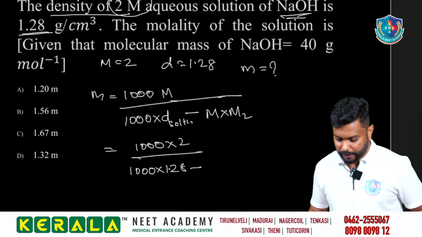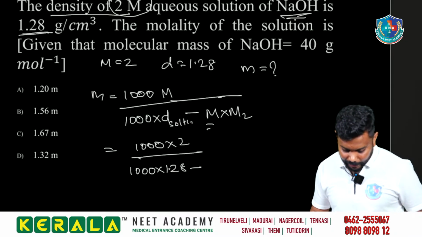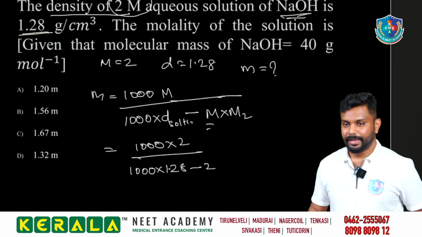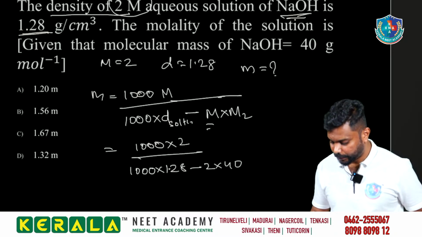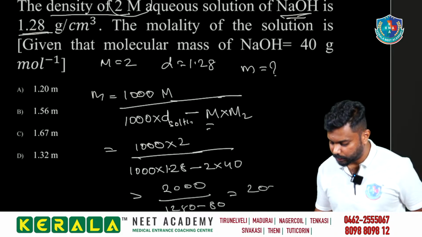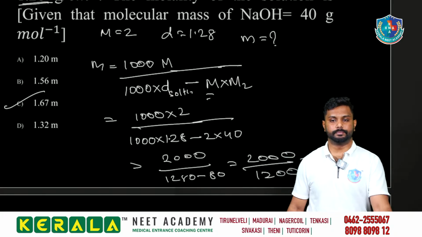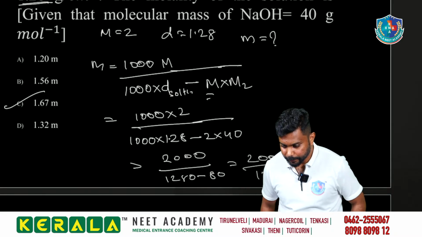And minus molarity into molar mass: molarity 2, and mass 40, so 80. So 2000 divided by 1280 minus 80, that is equal to 2000 divided by 1200. Approximately we will be getting 1.67 is the answer. Okay.